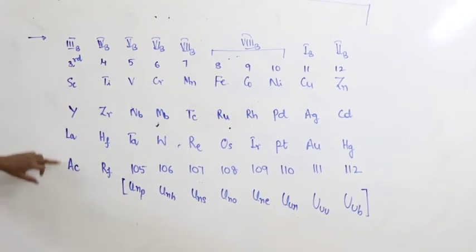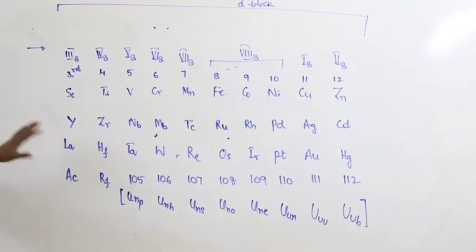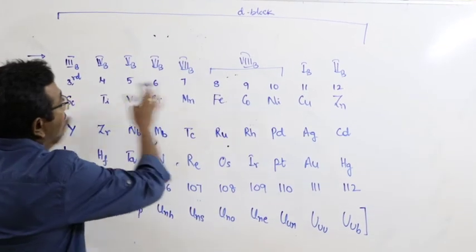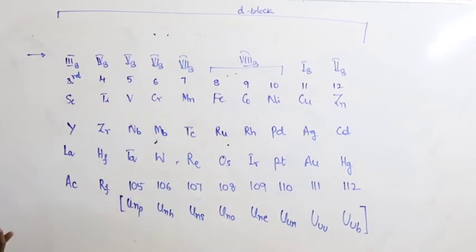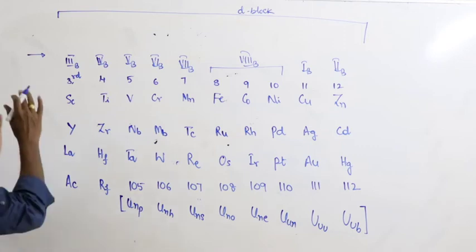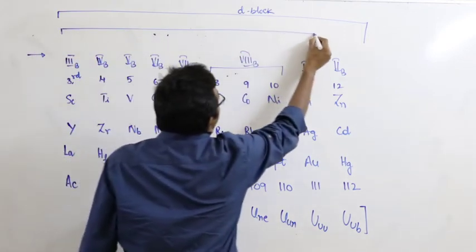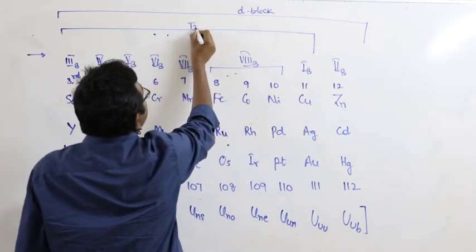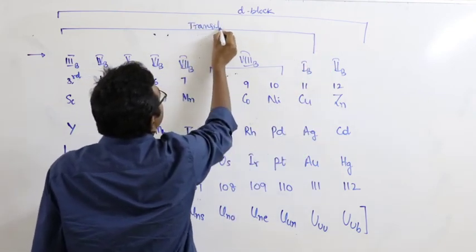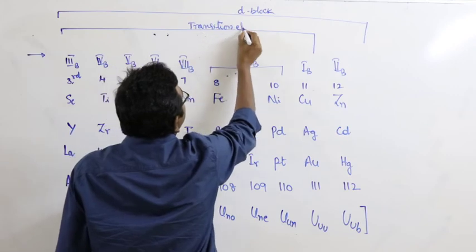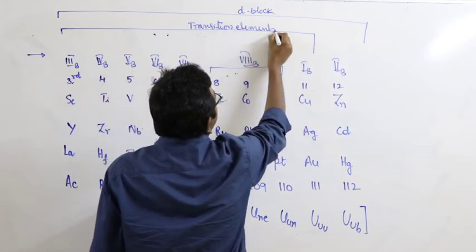Scandium, yttrium, lanthanum, actinium, third B. And same time, the elements from third B to first B groups are known as transition elements.